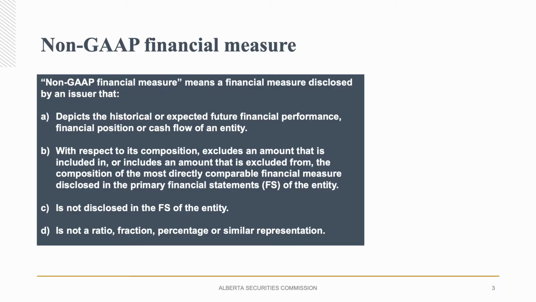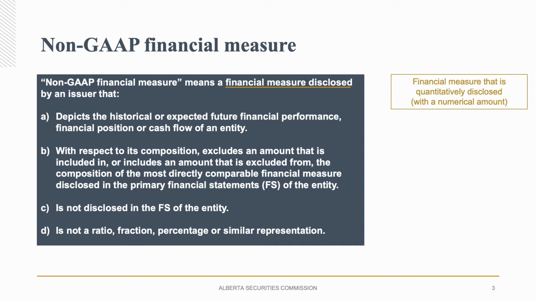Let's start off with the non-GAAP financial measure definition. On this slide, the first important item to highlight is the fact that only financial metrics and those financial metrics that are disclosed are in scope. So if a metric is identified only by label without a corresponding numerical amount, then this metric has not been disclosed and is not subject to 52-112.